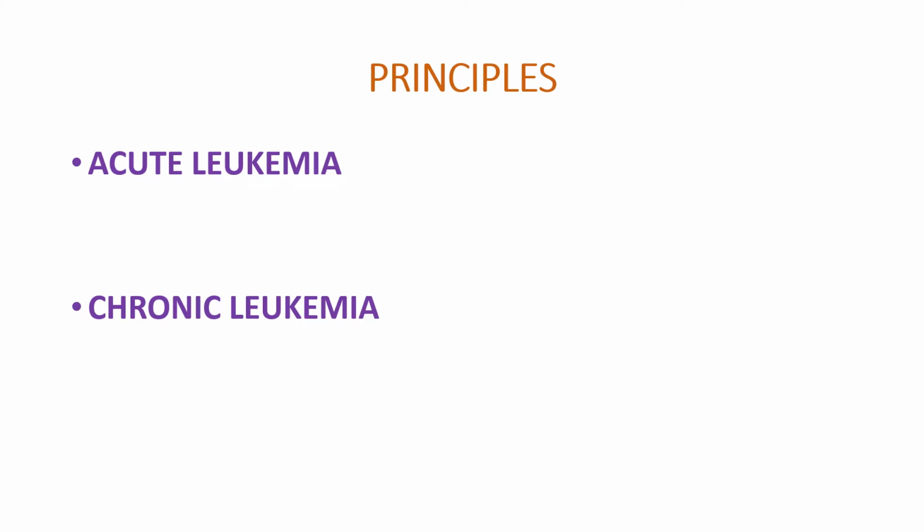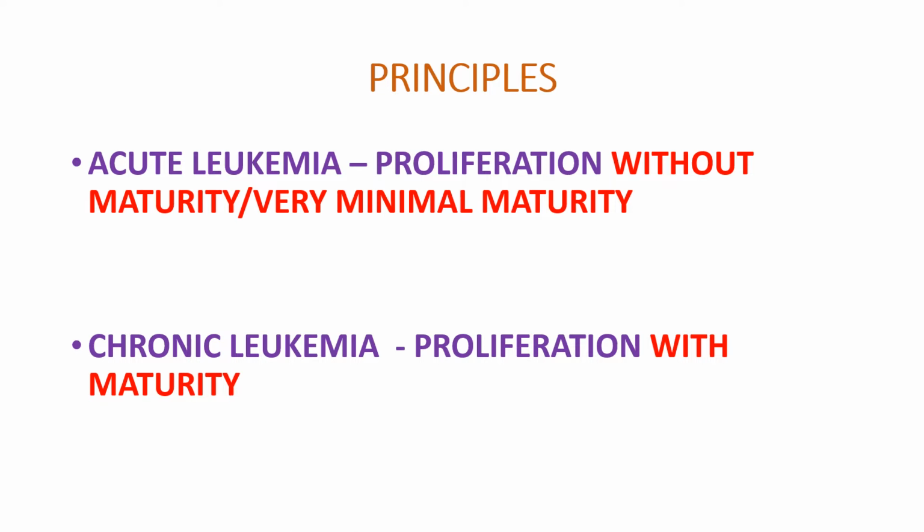So now there are two types of leukemias, as we talked about earlier. There are acute leukemias and there are chronic leukemias. In acute leukemias, you have AML and ALL. In chronic leukemias, you have CML and CLL. So now, very, very importantly, this slide is probably the most important slide out of all these slides.